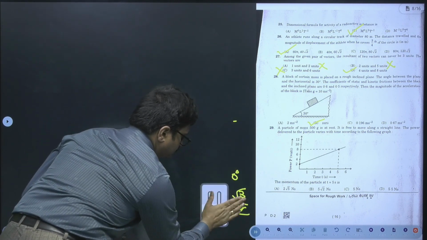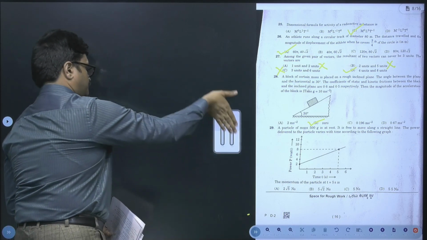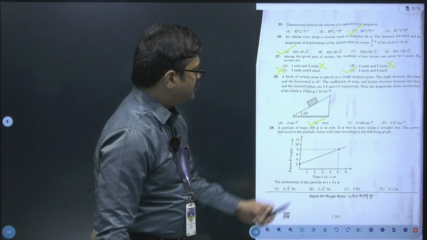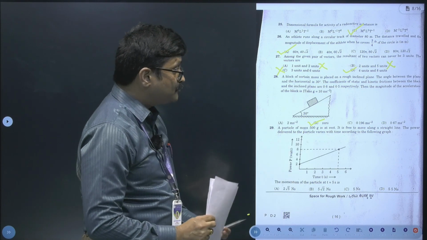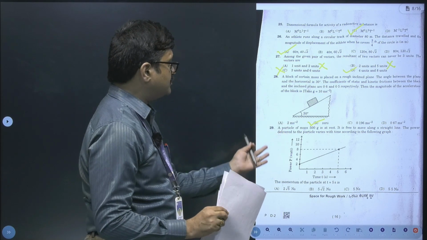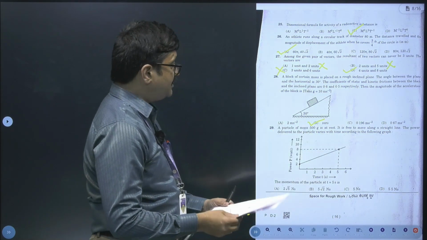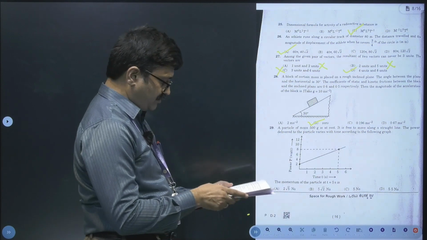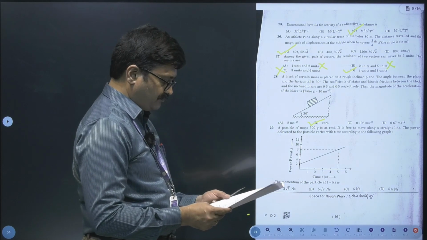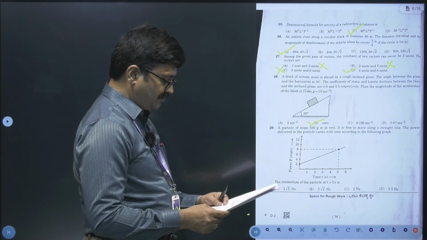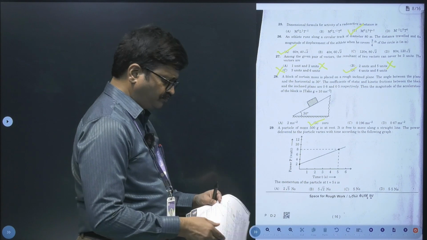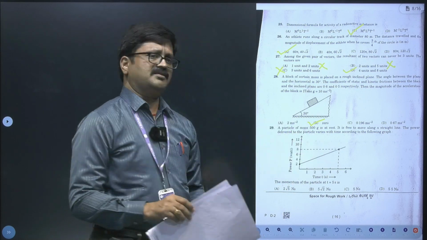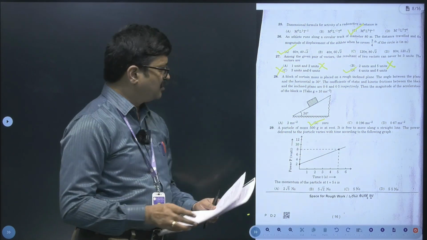Right. Now, a particle of mass 500 gram is at rest. It is free to move along a straight line. The power delivered to the particle varies with time according to the following graph. The momentum of the particle. Now this problem I can calculate with the help of area. We will calculate the area under this graph. Once we calculate that, what will we get?